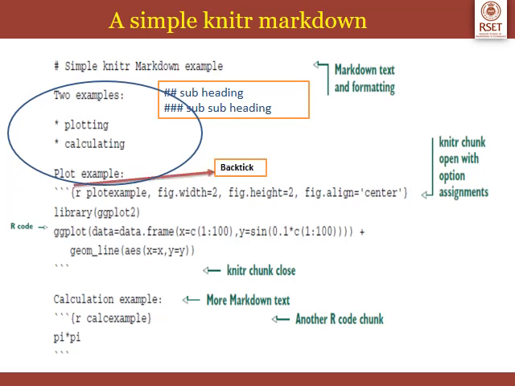Now you have to put 3 backticks to start a knitr chunk. All the code in R should be written within this knitr chunk. So you can start a knitr chunk using 3 backticks followed by open curly braces, R and the name of that chunk. So here in this case the name of the chunk is plot example, because first we are going to do a plotting. So they have named it conveniently as plot example.